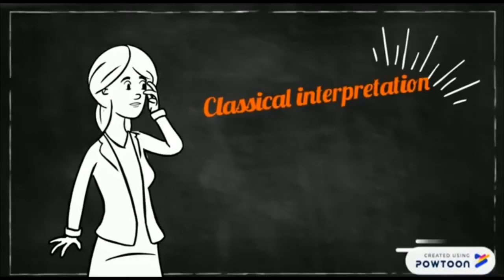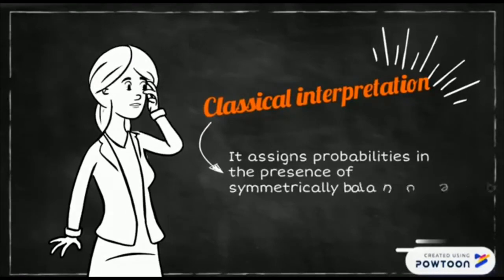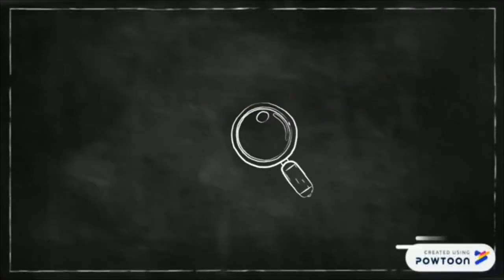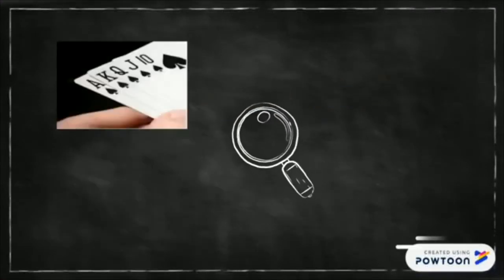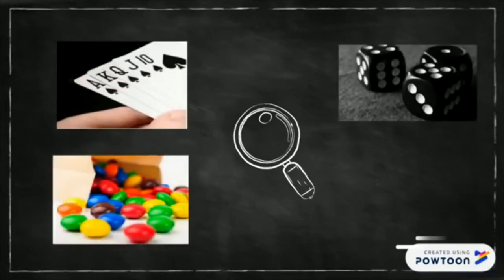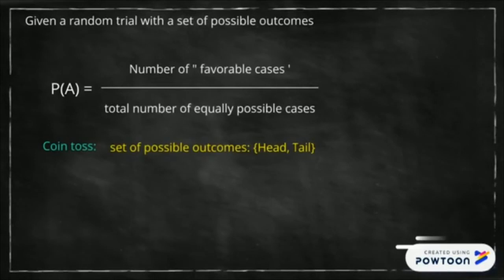The classical interpretation assigns probabilities in the presence of symmetrically balanced evidence. Examples of the classical interpretation are a deck of cards, dice, colorful chocolate, and coins. Given a random trial with a set of possible outcomes: coin toss, set of possible outcomes, head and tail.